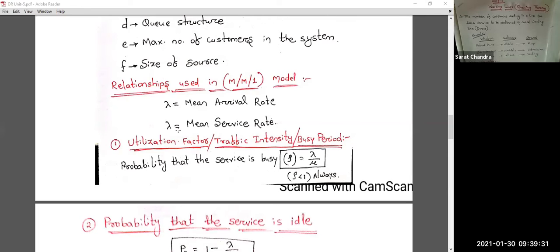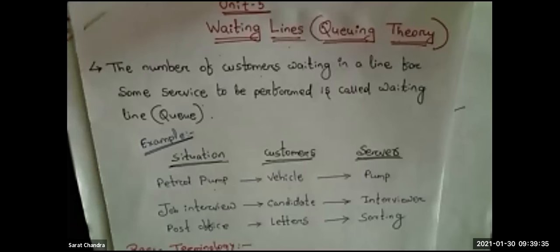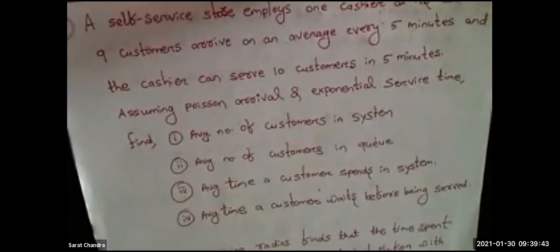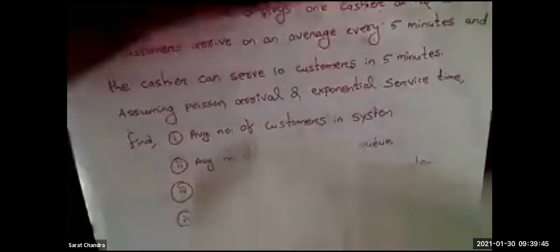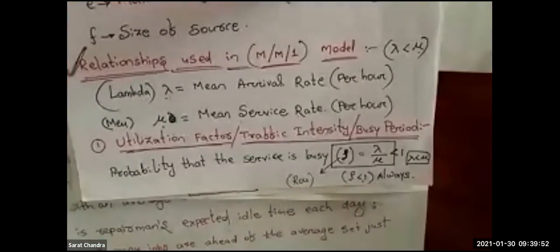This is actually mu. So mu is mean service rate. So these are the relationships that are used in MM1 model.